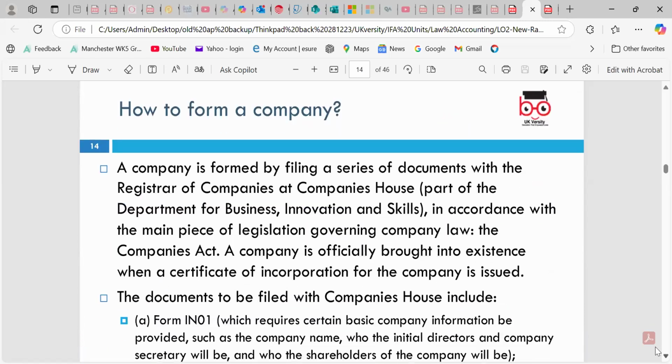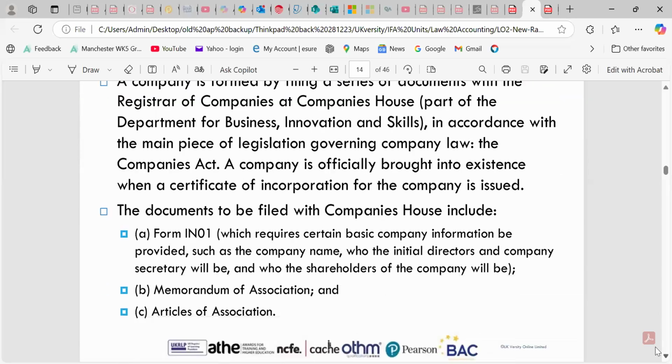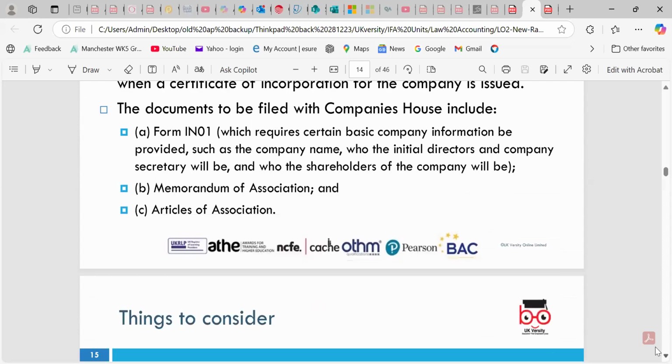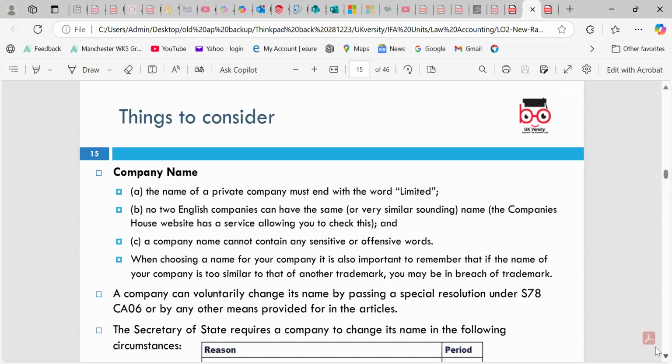How do we form a company? A company is formed by filing a series of documents, which we can register at Companies House. We can even register with other authorities, depending on, for example, if you want to get a license. The memorandum of association and articles of association are the two important documents we need to explore.